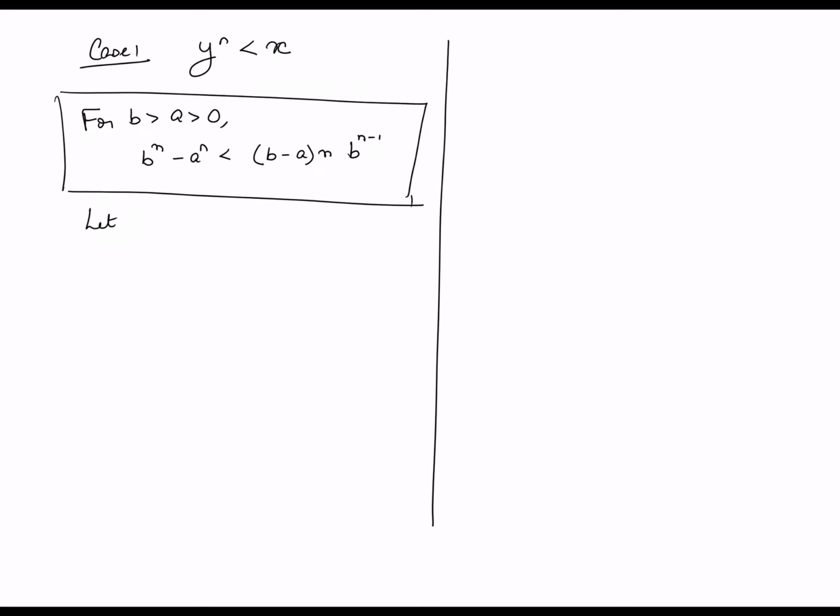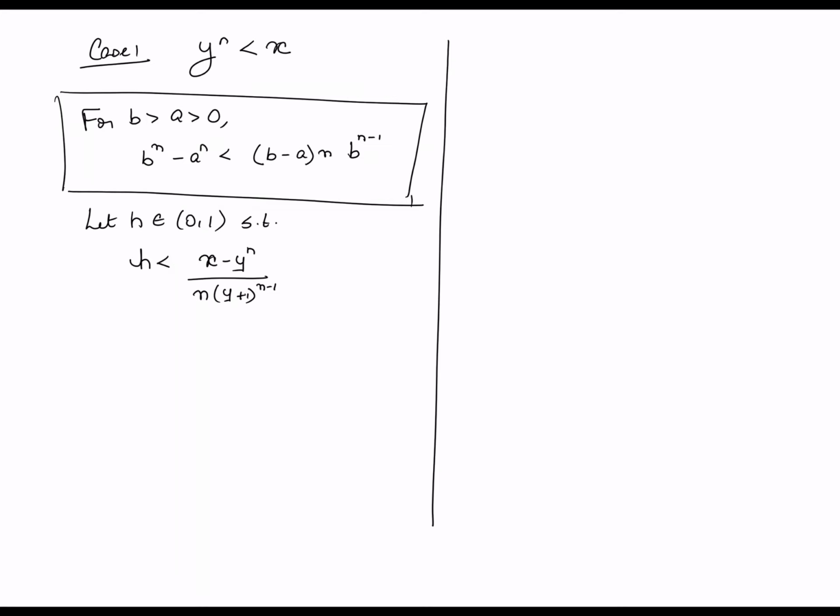Let h be in (0, 1) such that h is in fact less than (x minus y raised to n) upon (n times (y plus 1) raised to n minus 1). Okay, so remember y raised to n is in fact less than x.